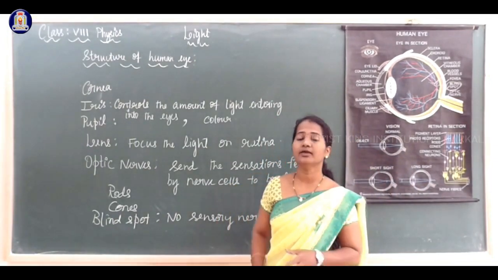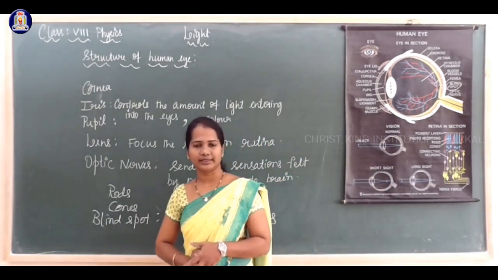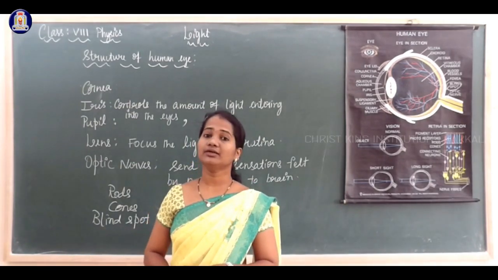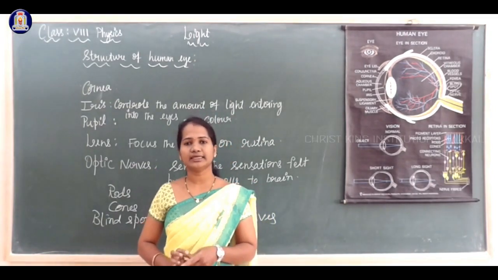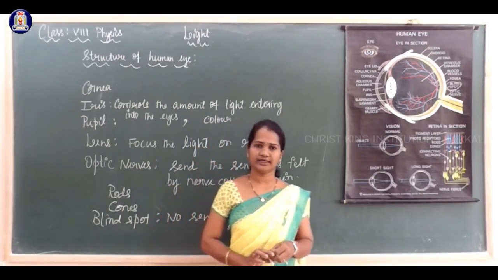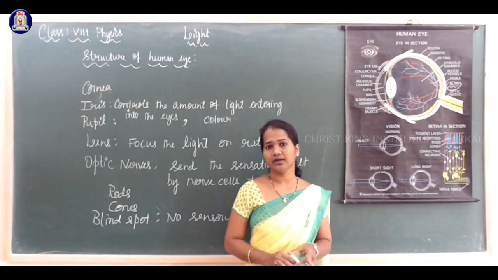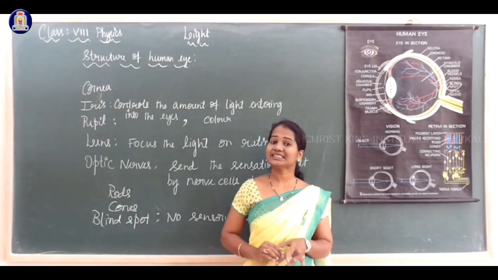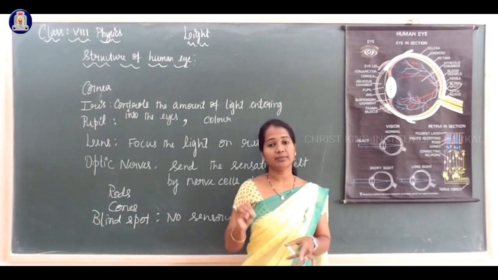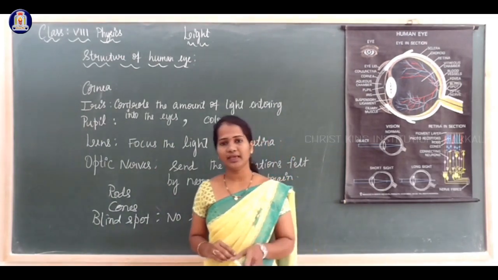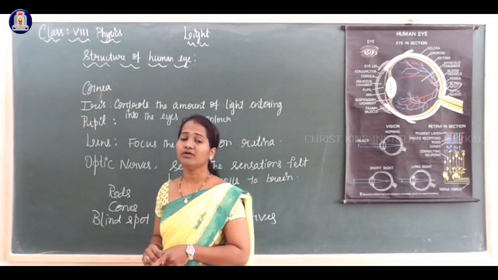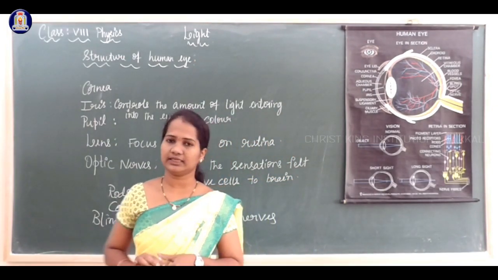So as I said, the image is formed on the retina. This image does not vanish immediately. The image formed on the retina persists there for a time of 1/16th of a second.